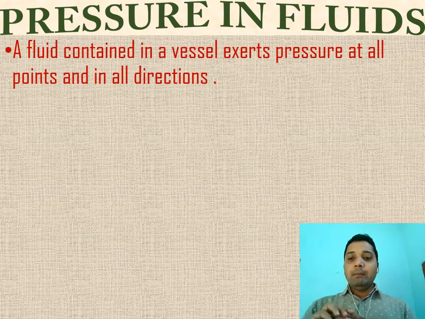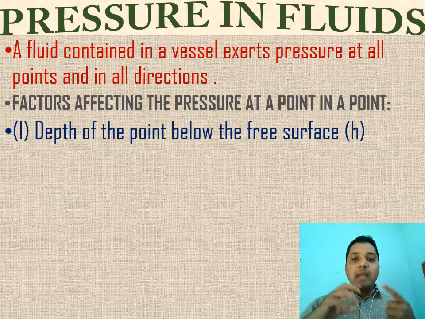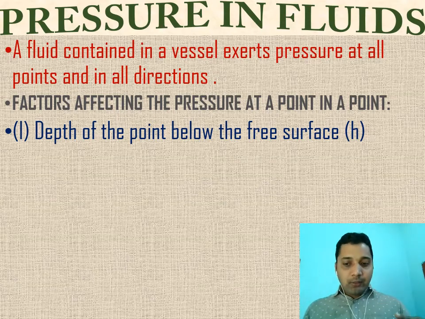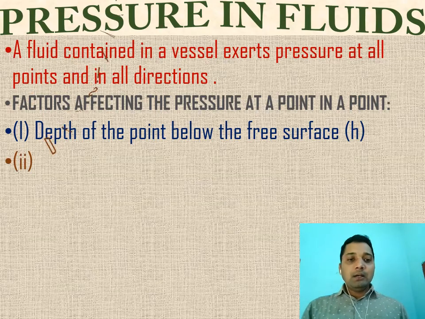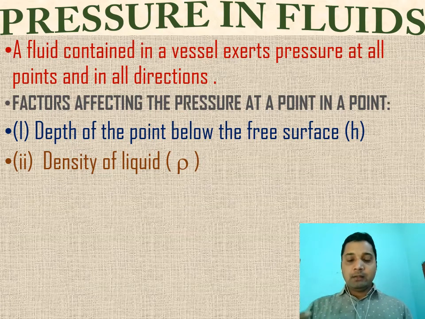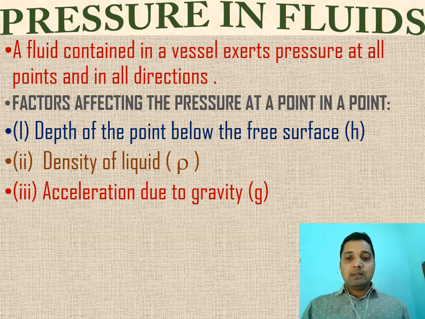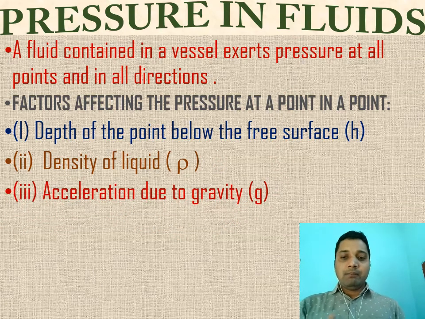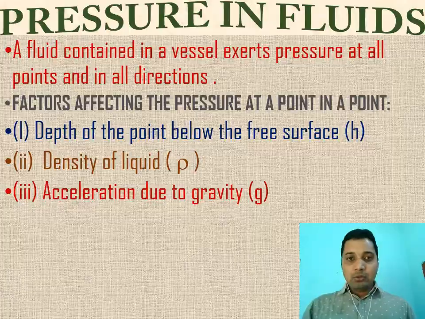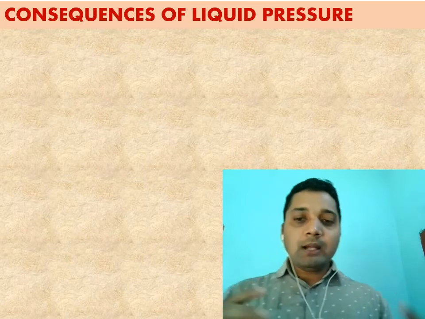First one is depending upon the height of the liquid column, or depth of a point below the free surface, means how much depth the water or any other liquid is having. Second thing is depending upon rho, density of the liquid, means different liquids will exert different amounts of pressure. Third one, acceleration due to gravity. So these three factors will decide how much pressure is given on a particular substance immersed or submerged inside the liquid. So when we come to some consequences of this liquid pressure, what do we get?